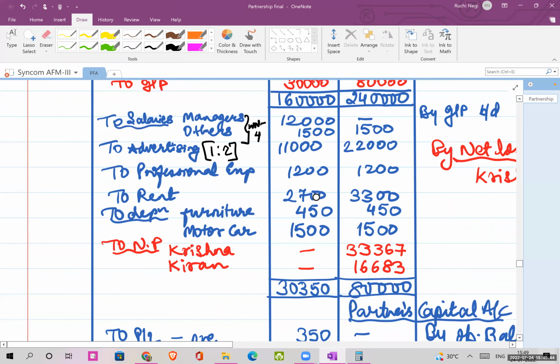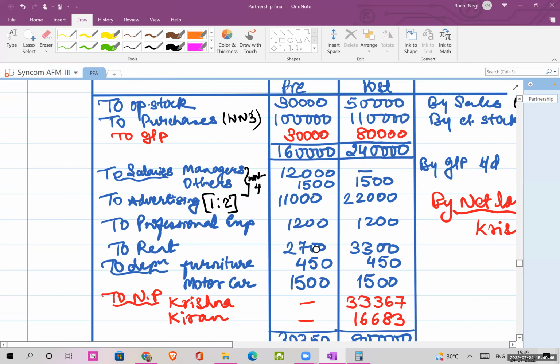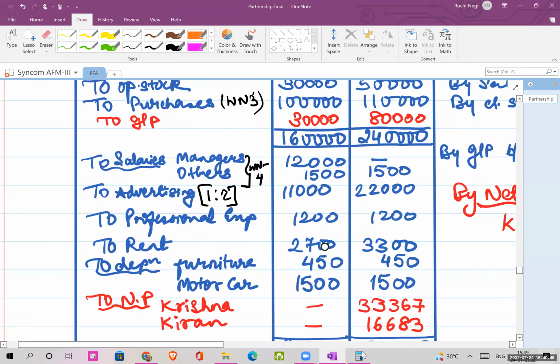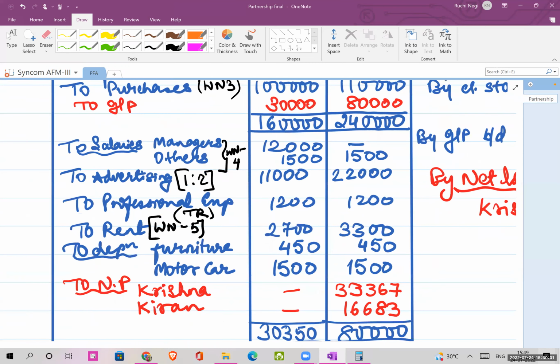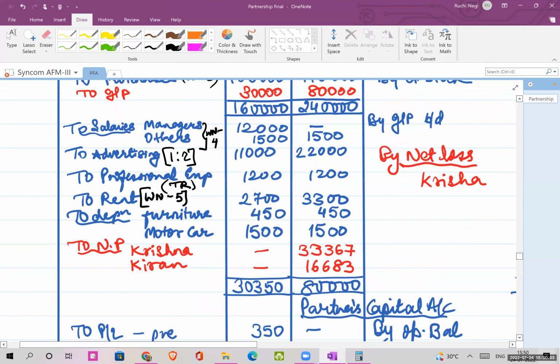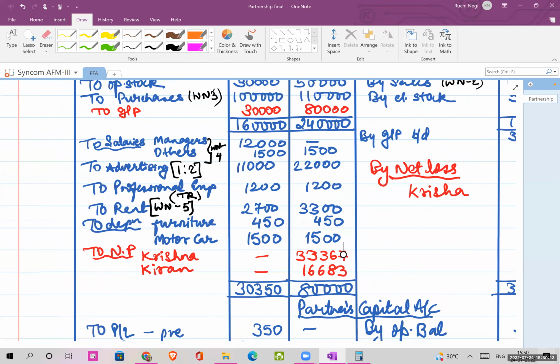Then professional fees will go in time ratio. Time ratio means equal. We had also done the calculation of rent, working note number 5. Okay. Then furniture.